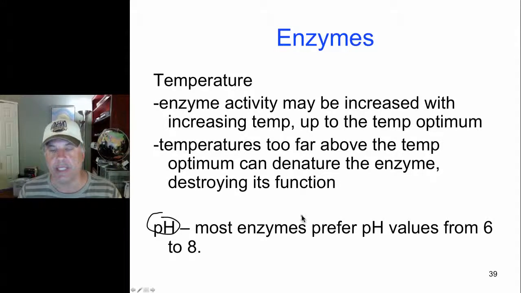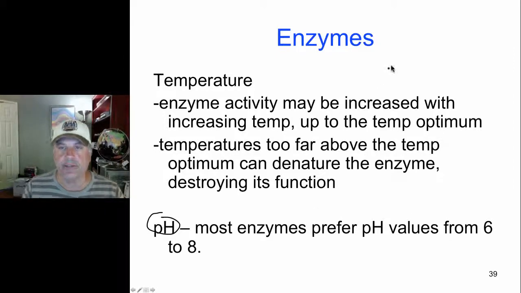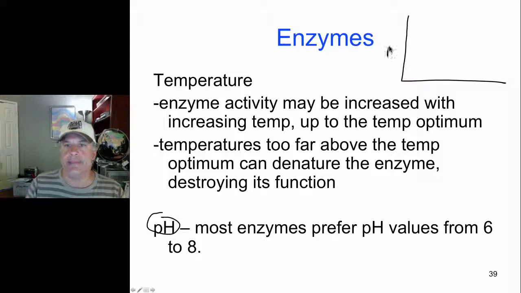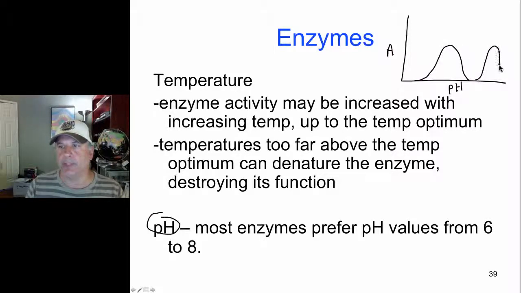For example, the digestive enzymes in your stomach function optimally at a pH of 2, the very acidic environment in your stomach. Just like temperature, if we look at the activity of a particular enzyme versus pH, you will find that most enzymes have an optimal pH, some enzymes have different optimal pHs, and that optimal pH, of course, is where activity is highest.